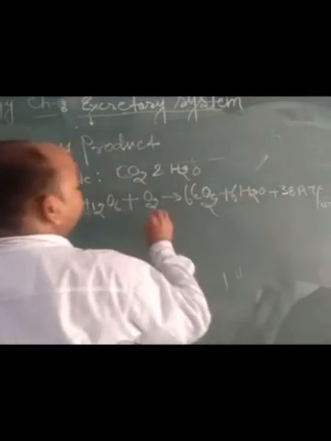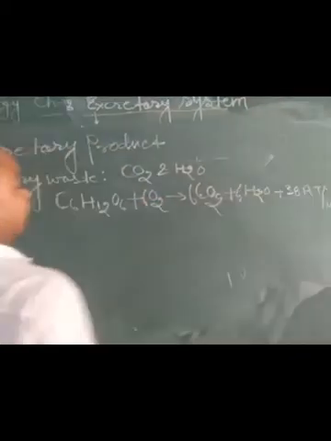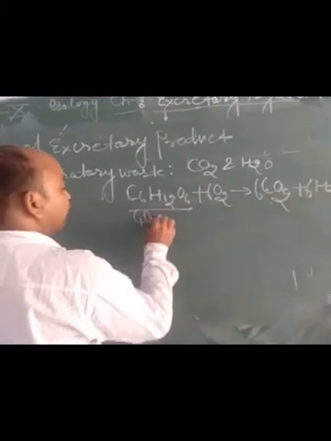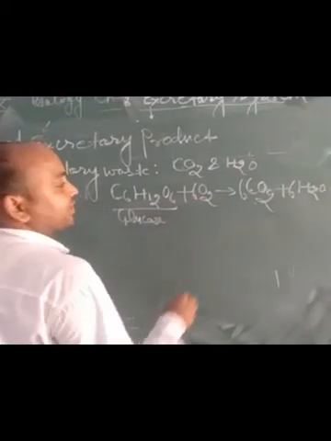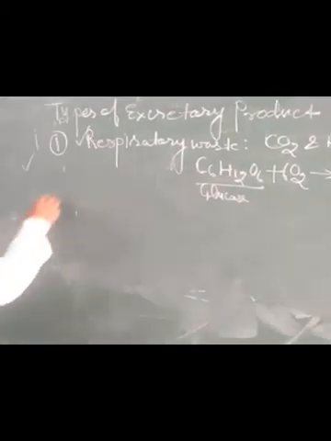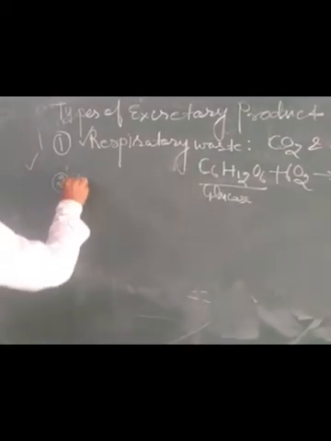For balancing, put 6 in front of CO2 and 6 in front of water. So glucose on oxidation gives carbon dioxide and water, which are respiratory waste products.